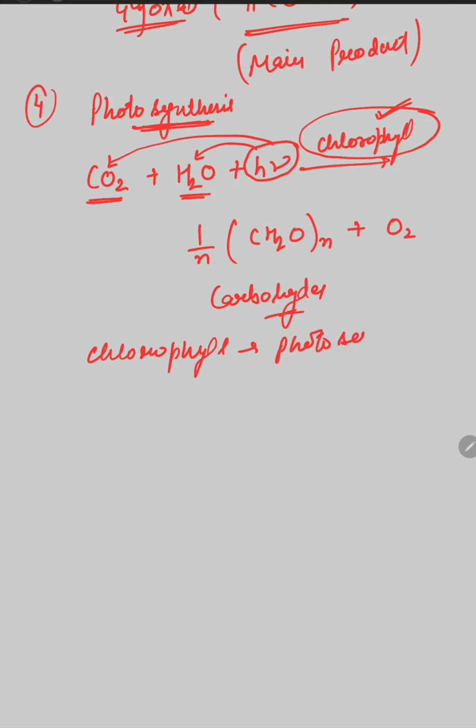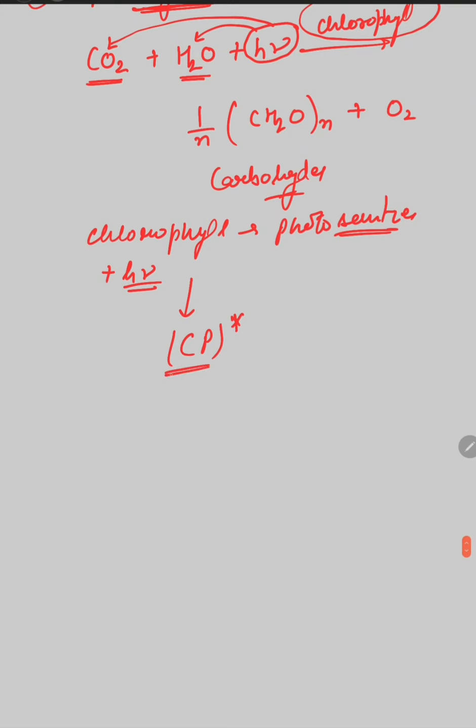Light falls on the chlorophyll, and the chlorophyll molecule is excited to the higher energy state, and then this excited chlorophyll molecule excites the carbon dioxide and water molecules to form glucose, or you can say carbohydrate formation.